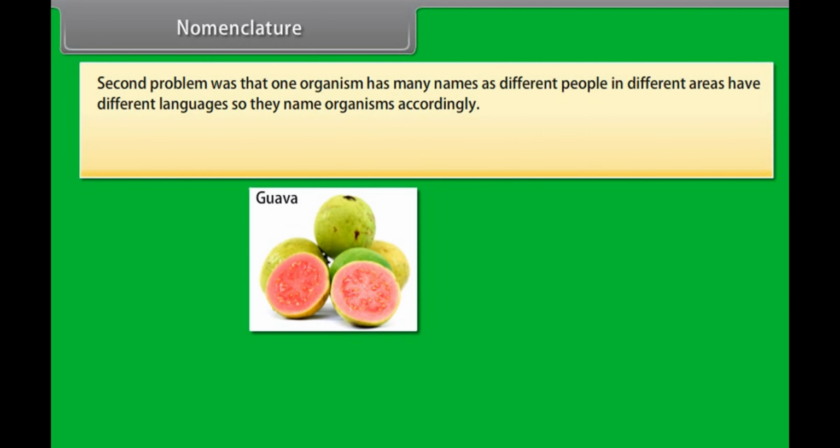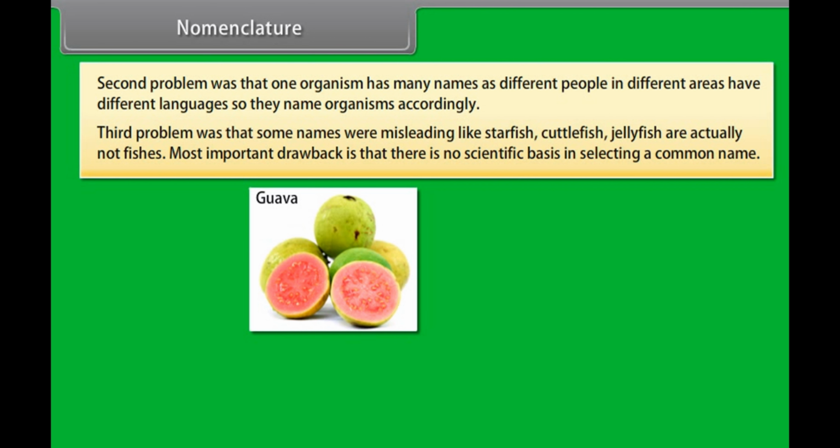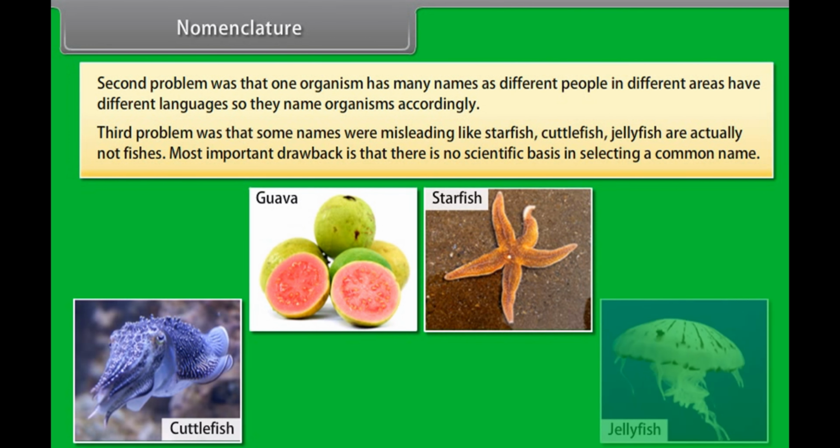The second problem was that one organism has many names, as different people in different areas have different languages, so they name organisms accordingly. The third problem was that some names were misleading, like starfish, cuttlefish, jellyfish, which are actually not fishes. The most important drawback is that there is no scientific basis in selecting a common name.